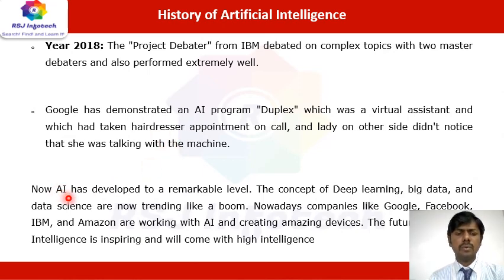So now we can say there are remarkable changes. That means deep learning, big data, data sciences are now trending and booming. Very powerful companies are evolving: Google, Facebook, IBM, Amazon, Google AI, TensorFlow. Many software tools are freely available, open source, in machine learning, like Google TensorFlow, and many softwares are being created, inspiring a high volume of processes in artificial intelligence.